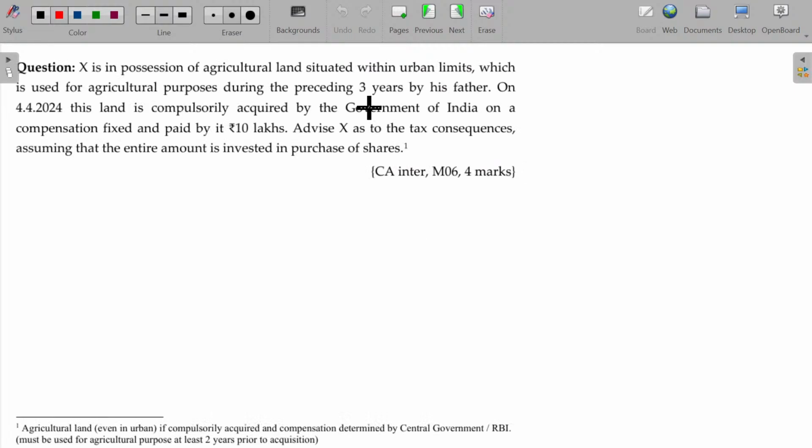Now, assessee is in possession of agricultural land situated in urban limit, which is used for agricultural purpose during the preceding 3 years, at least 2 years by either himself or his parents. On 4/4/2024, this land is compulsorily acquired by law. That is also correct.